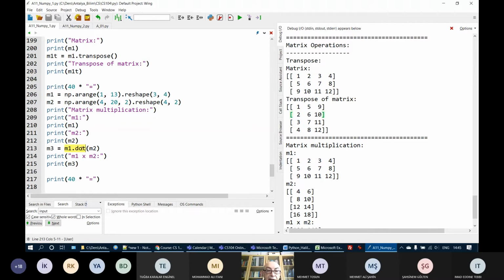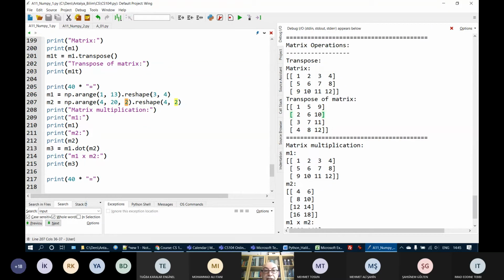M1 dot, this is the first matrix, multiplied by the second matrix. We write the second matrix as the parameter of the dot method. M1 dot M2 will create a 3 by 2 matrix.